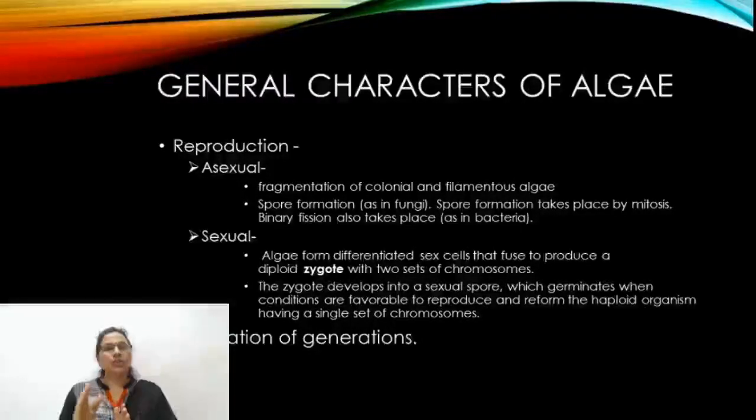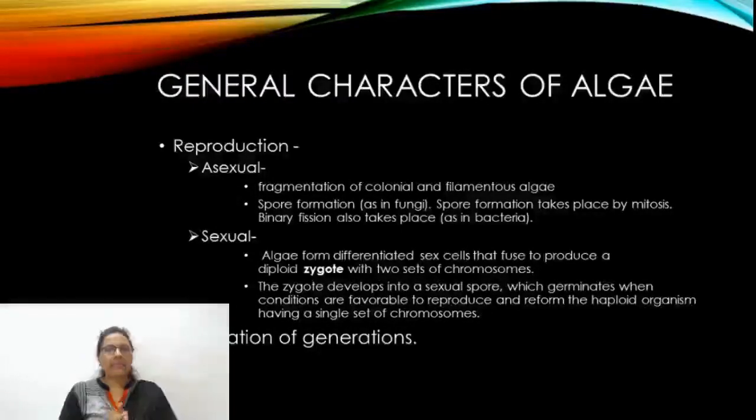Asexual reproduction also takes place by spore formation. The spores are formed in unfavorable conditions, when each cell contracts due to loss of water, and a thick or thin covering forms over the cell wall. That type of spore is found like that of fungi, and they may also reproduce by mitosis and binary fission like that of bacteria.